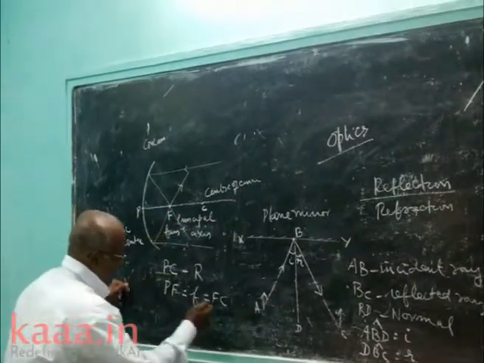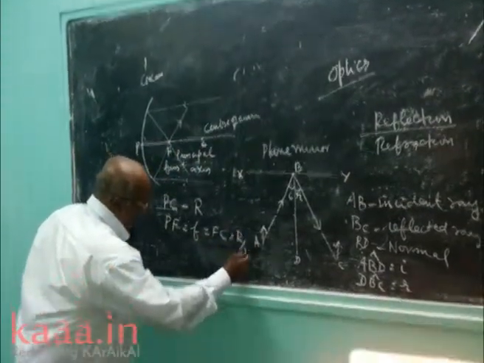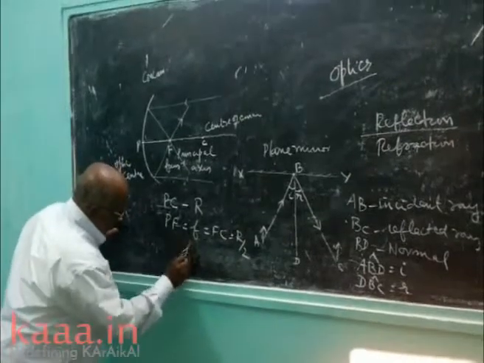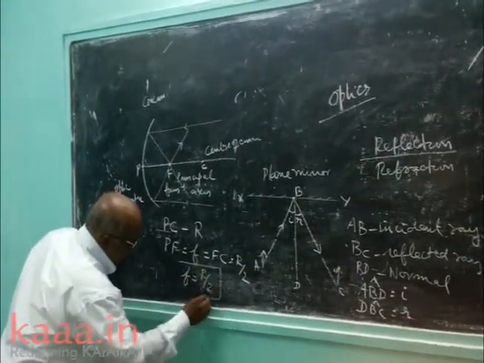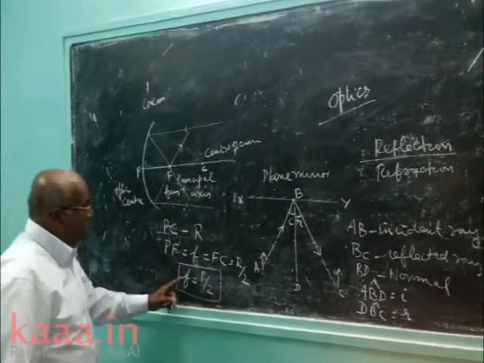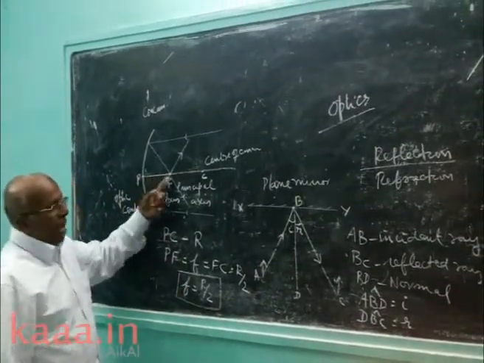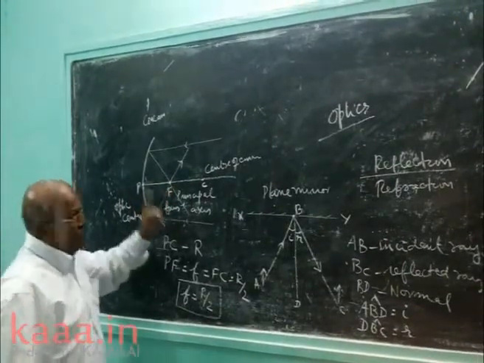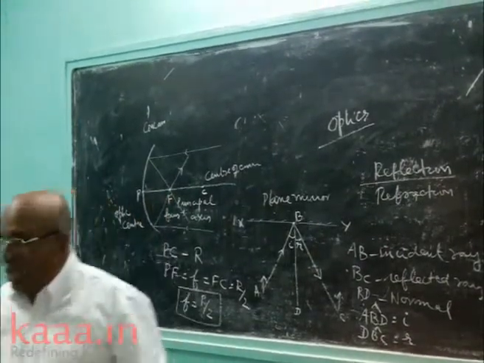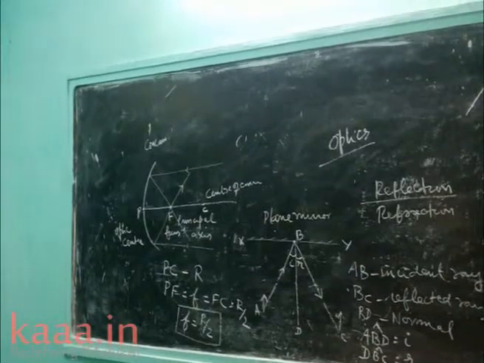It is nothing but half of the radius. From this we understand that the focal length is half of the radius. Small f is the focal length. Capital F is the principal focus point. This is the case for a concave mirror.